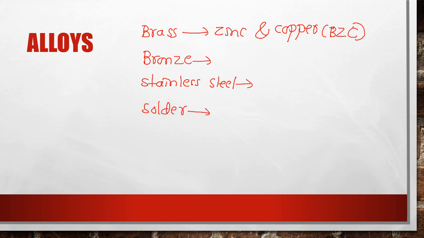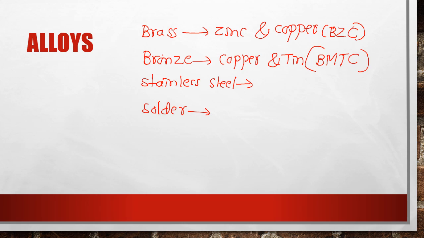Next is bronze. I'll give the code as BMTC bus. Please remember here B is for bronze, don't confuse it with brass. The components are: C stands for again copper and capital T stands for tin. Instead of M here, if you write BMTC, after M it is N. So remember in bronze we have N here. So bronze, components, copper and tin.